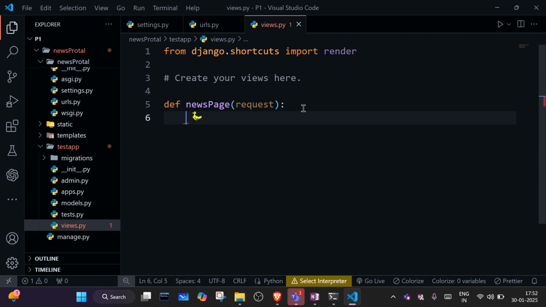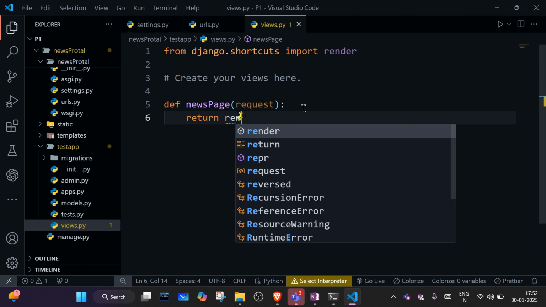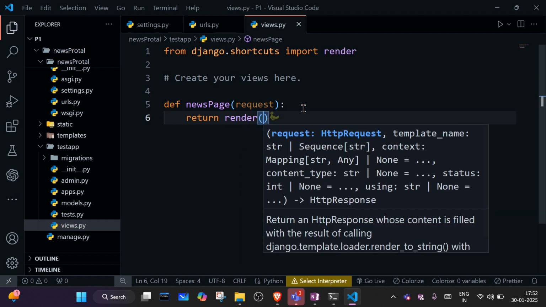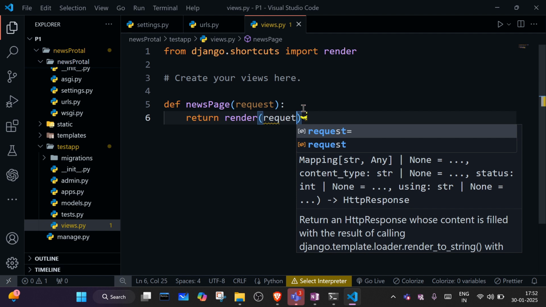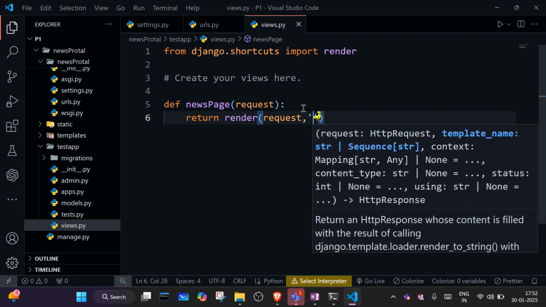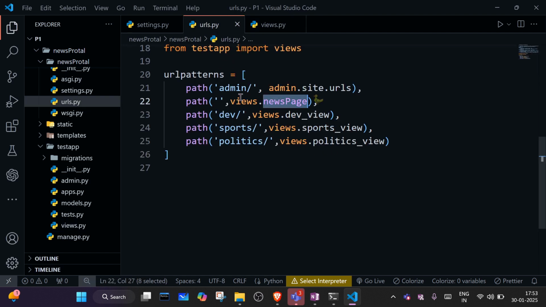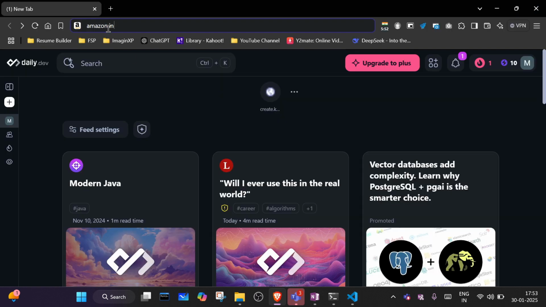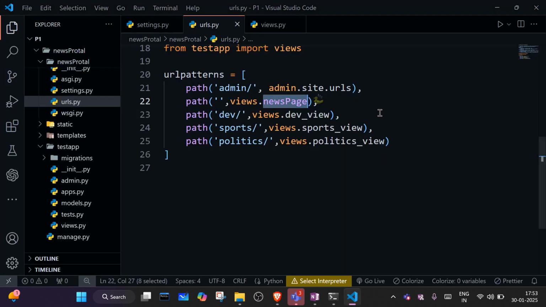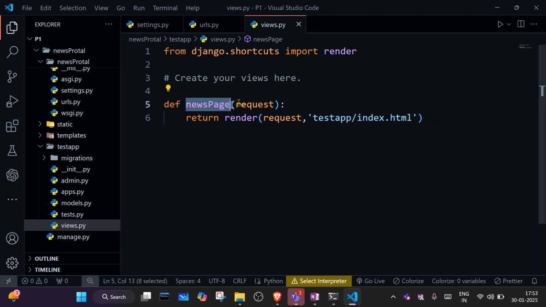Inside this, I will return a render. What I want to render is one HTML page which will be available inside the templates folder, inside templates, index.html. So the request will come from the browser and match with the respective view, it will go to the views file to check whether the view is available or not.